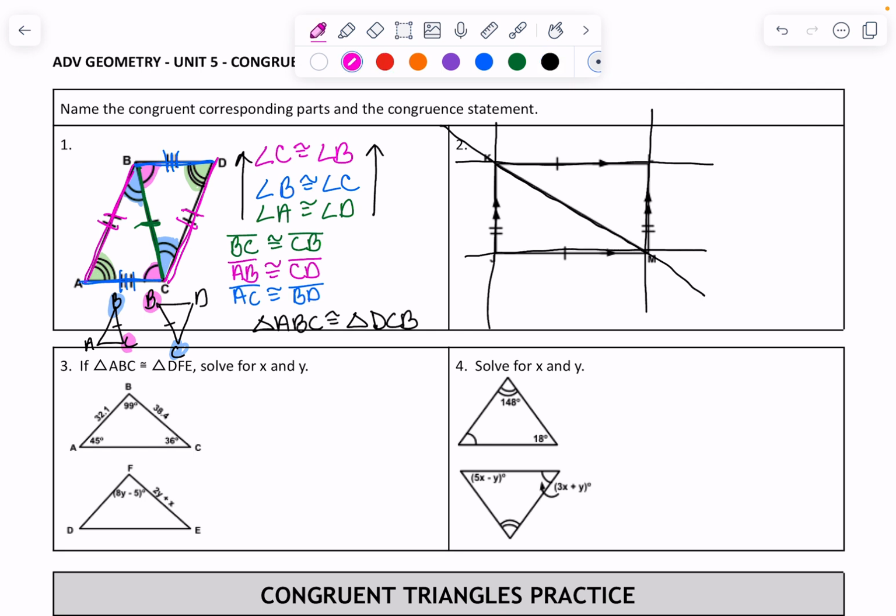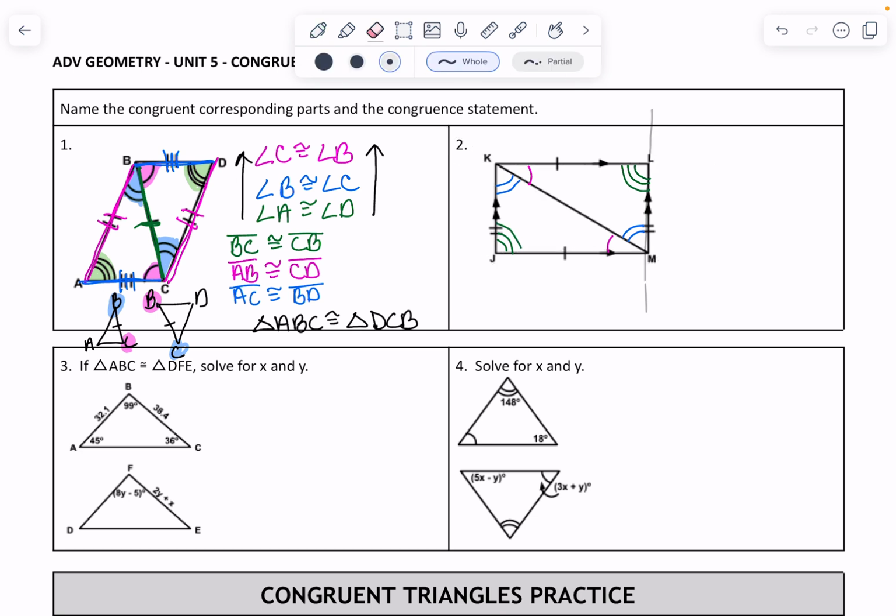So this angle here and this angle here would be congruent because they are alternate interior angles. Same thing with this angle here and this angle here because they are alternate interior angles. And then the last angle of both triangles, because we know those two are congruent, these would also be congruent because of the third angle theorem. So we know they're congruent.